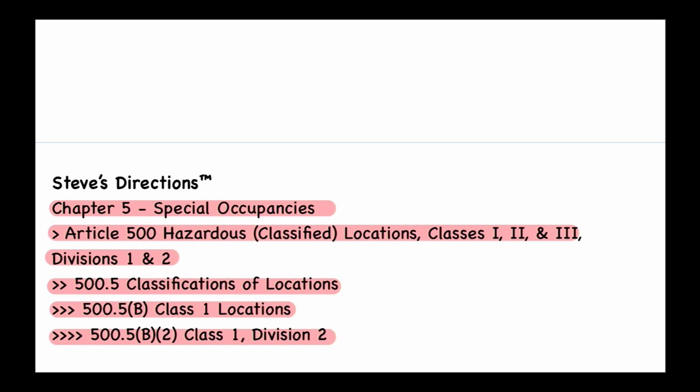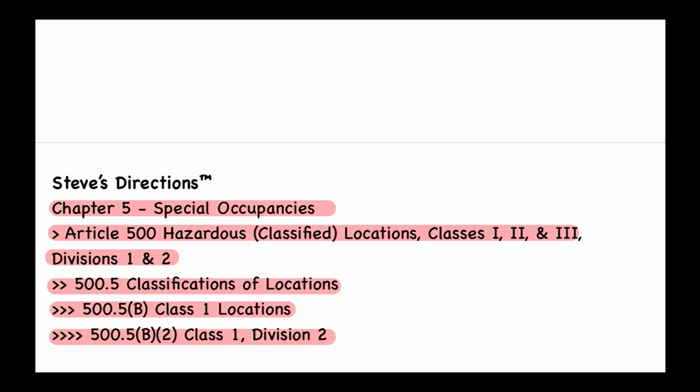And 1 says, in which volatile flammable gases, flammable liquid produced vapors, or combustible liquid produced vapors are handled, processed, or used, but in which the liquids, vapors, or gases will normally be confined within closed containers or closed systems from which they can escape only in the case of accidental rupture or breakdown of such containers or systems, or in the case of abnormal operation of equipment. Or then it goes into 2 and 3.